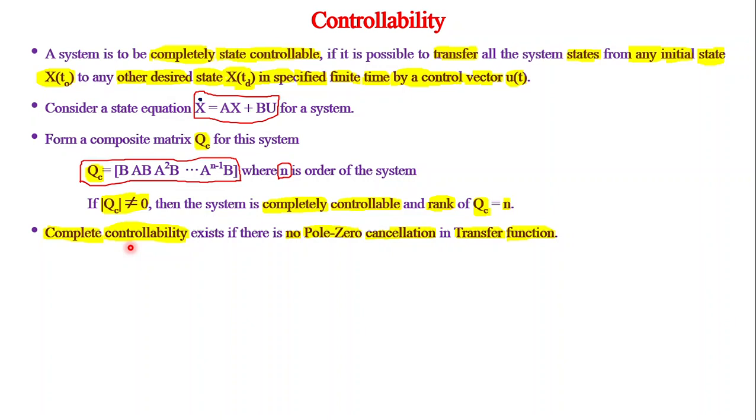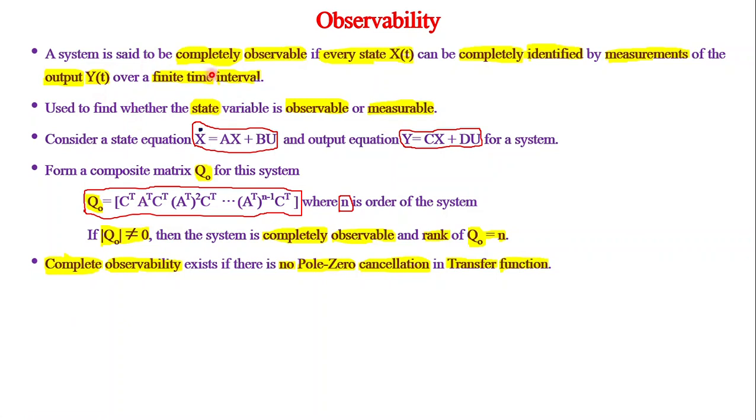Now let us move on to another important aspect, observability. A system is said to be completely observable if every state can be completely identified by the measurements of output over a finite time interval. Let me explain this particular aspect with the help of an example. Again, the same classroom environment.